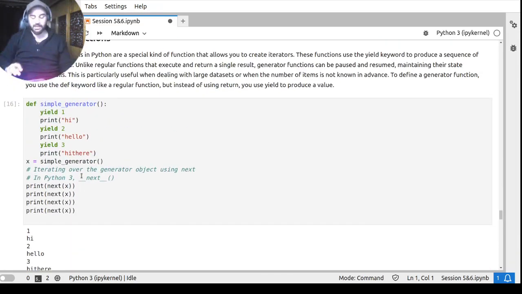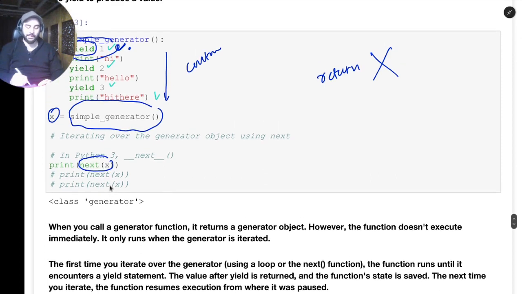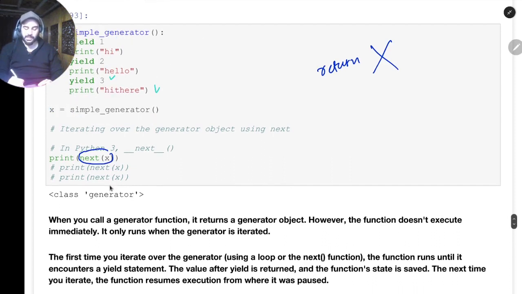What I actually want you to understand here is that we had return. What return did is it will basically stop the execution. Wherever return is there, it will stop the function execution. But sometimes we want the functionality to be like this. We want to return something, but we don't want to stop the execution. We basically want to put it on pause. Then when I call next, I want to get execution from right there. So here we use yield, not just return the things. It can be thought of as pause and resume.